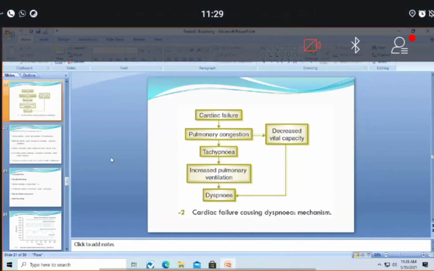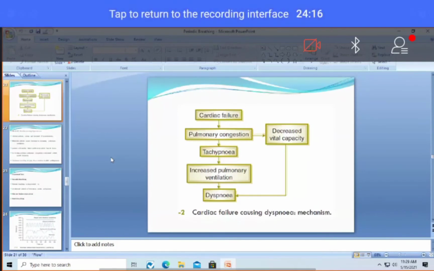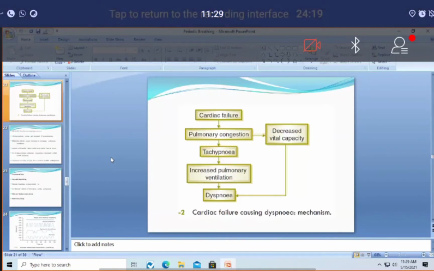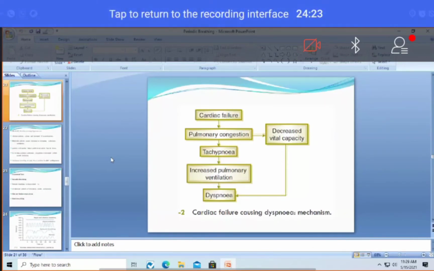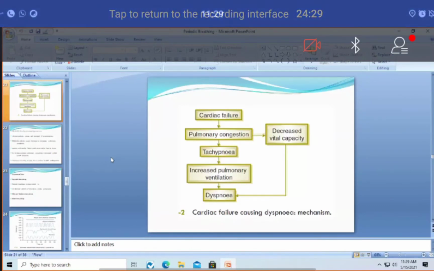So this is a vicious circle where there will be apnea and hyperventilation, and this hyperventilation becomes dyspnea, because of increased carbon dioxide and decreased oxygen levels. So this is one reason why there is dyspnea in heart failure. You understood? Should I repeat, or can I go to the next concept?